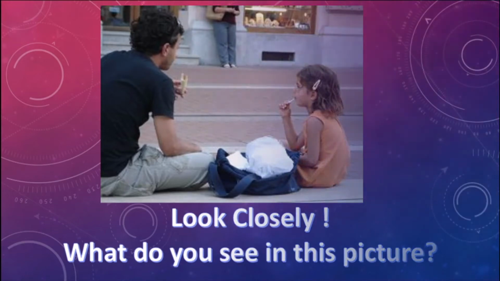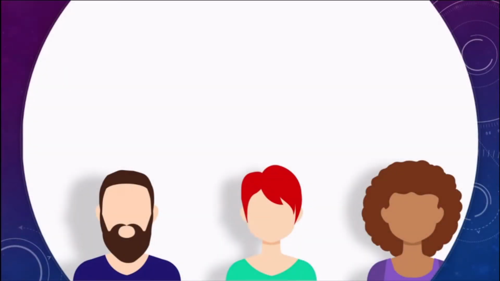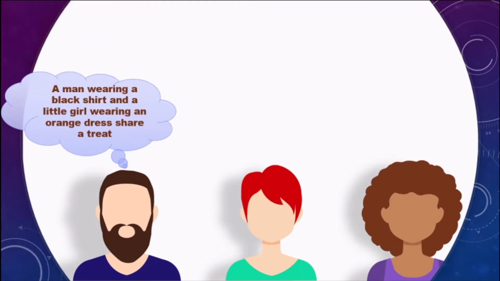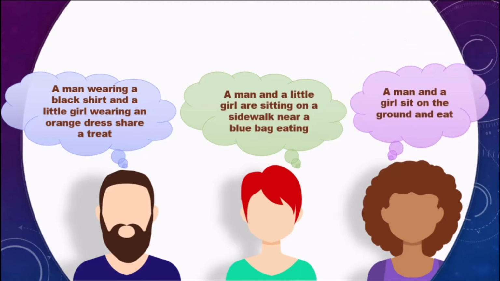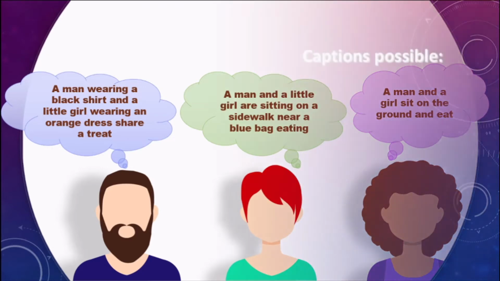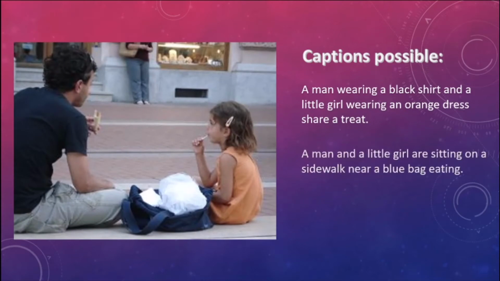Look closely. What do you see in this picture? Well, some of you might say a man wearing a black shirt and a little girl wearing an orange dress sharing a treat. Some may say a man and a little girl are sitting on a sidewalk near a blue bag eating. And yet some others might say a man and a girl sit on the ground and eat. Well, definitely all of these captions are relevant for this image.